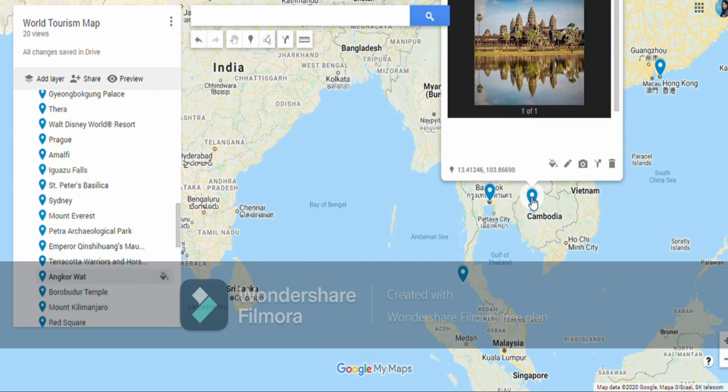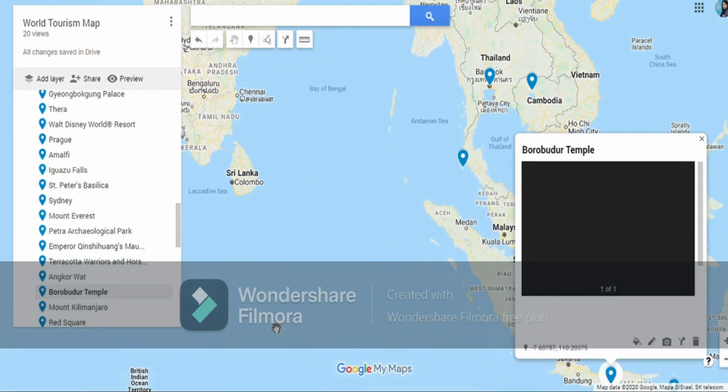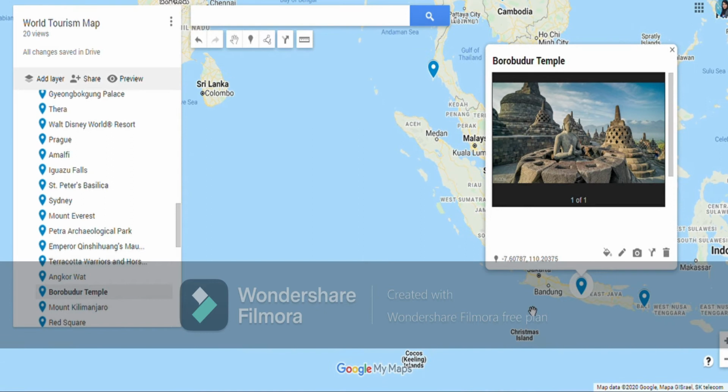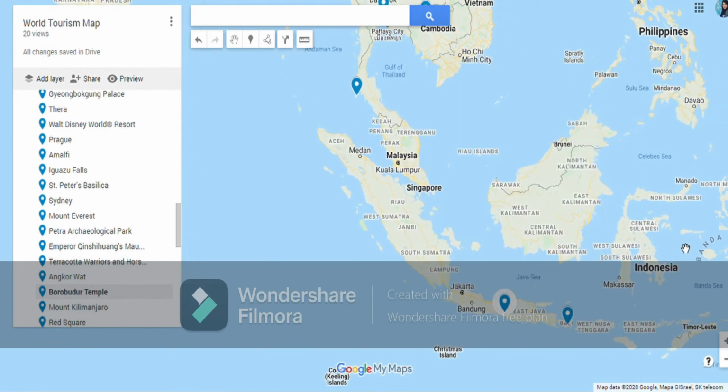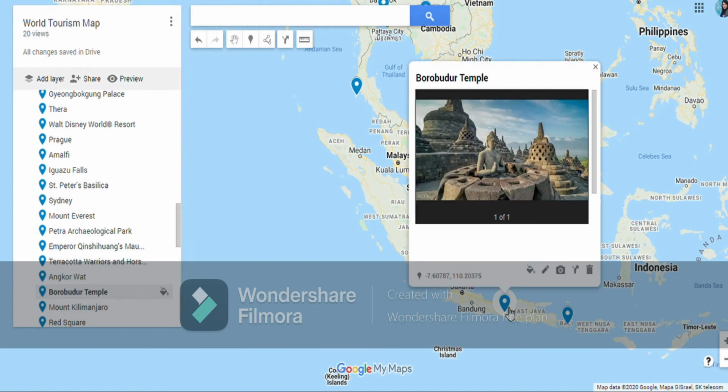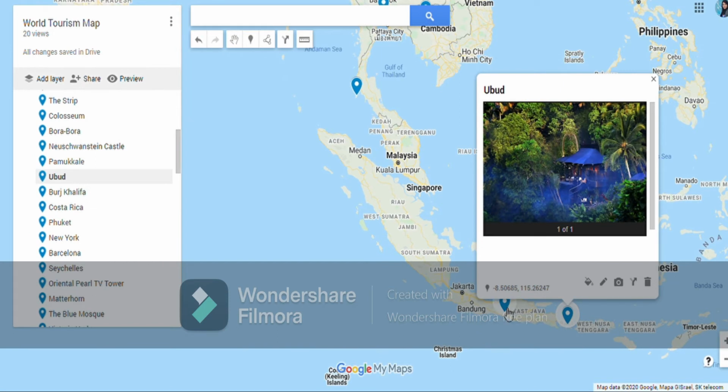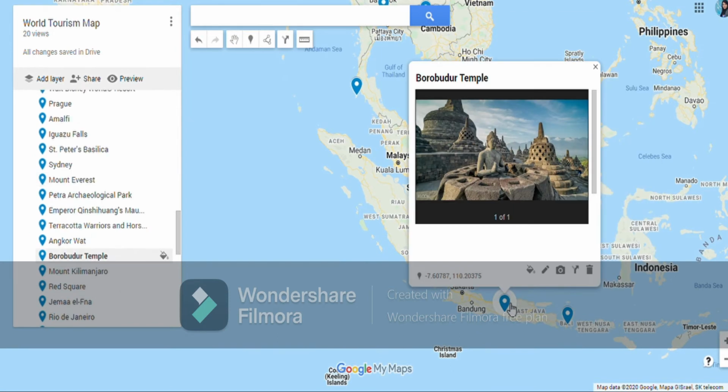Then we have Borobudur temple again in Indonesia, in Java Island. So the whole of this is Indonesia, and in Java you will find Borobudur temple. This was Ubud in Bali. Bali is also a very famous tourist destination, and this is Borobudur temple in Java.